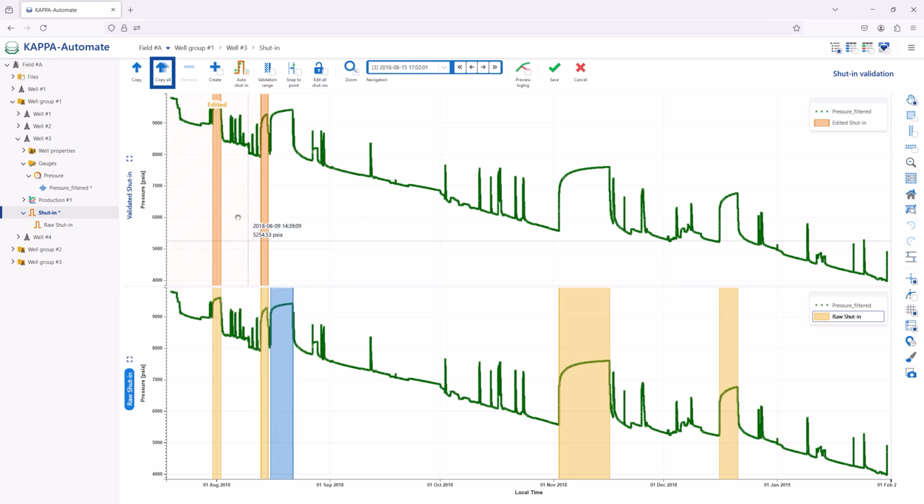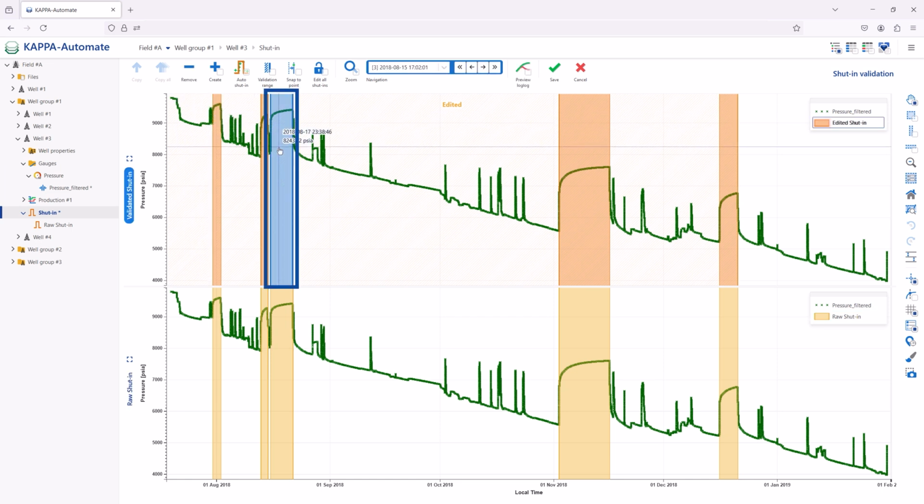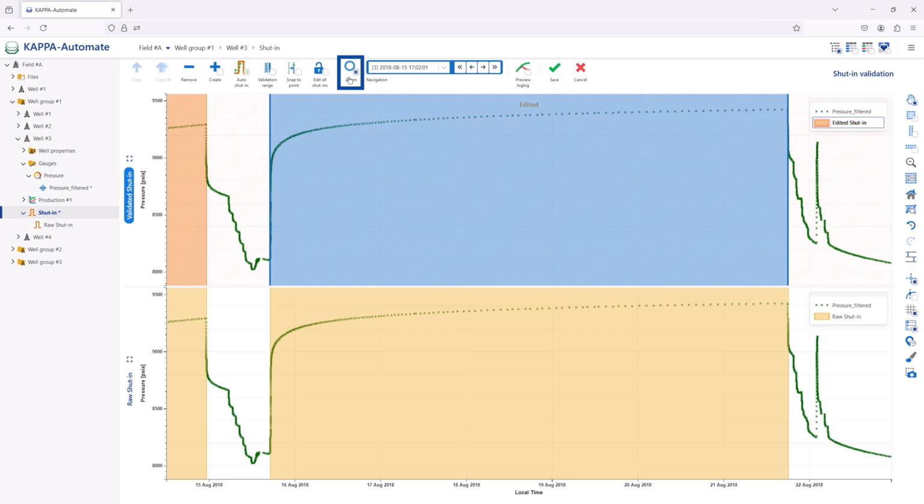Once copied, the next step is to QC the shut-ins before validating them. Part of the QC could be to ensure the start and end of the shut-in have been correctly identified. A recently copied shut-in is selected in the Validated Shut-in pane. Zoom is clicked on to zoom in on the selected shut-in.